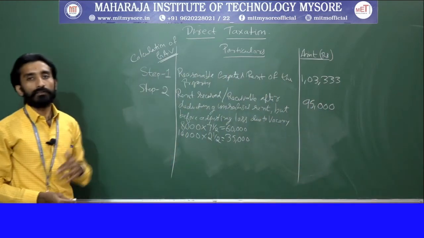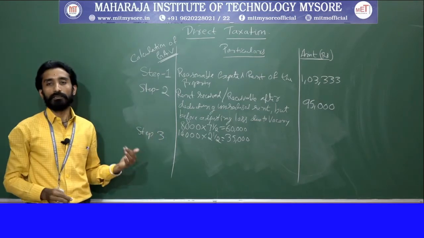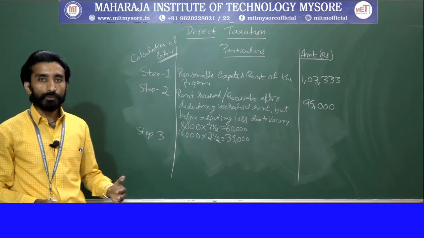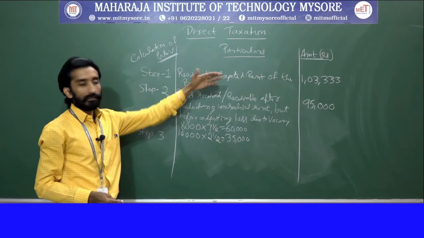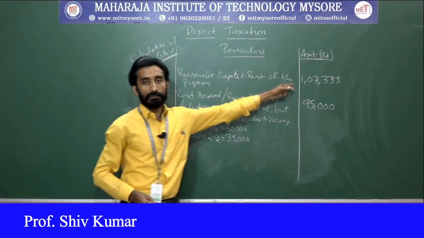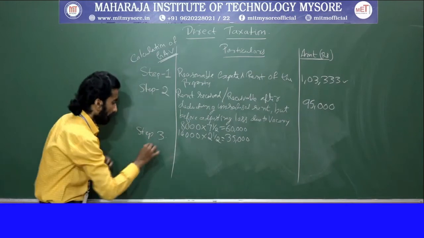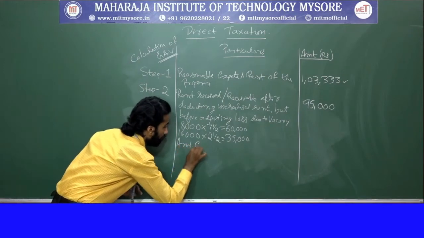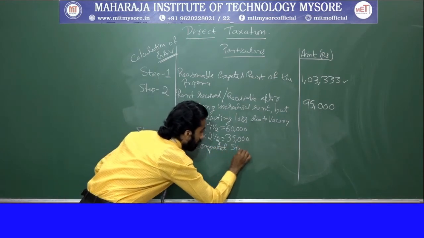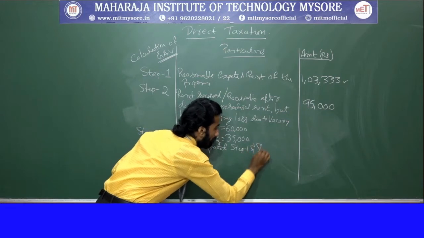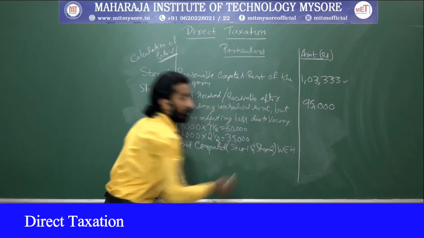Clear? So 95,000. Next, we need to move on to step 3. Step 3 says the amount computed in step 1 and step 2, whichever is higher. So we need to make the comparison between step 1 and step 2, that is this and this. Whichever is higher, this is higher. Clear? So the amount computed in step 1 and step 2, whichever is higher. So which is higher?